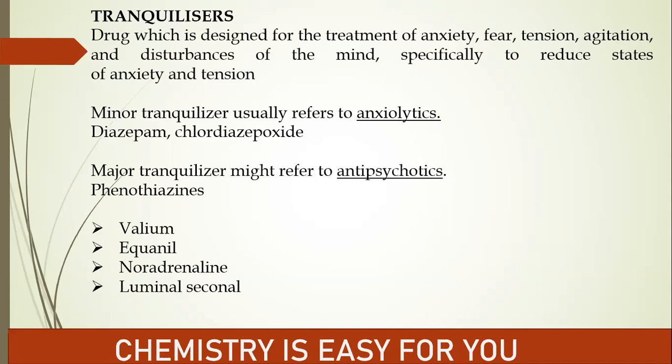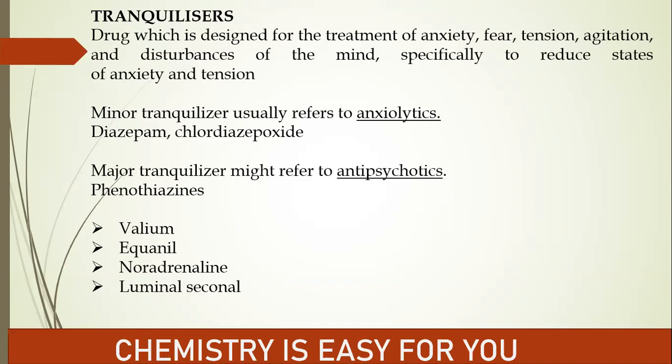So tranquilizers are drugs used for treating various disturbances of mind. There are two types: minor tranquilizers and major tranquilizers, also known as anxiolytics and antipsychotics. Examples for minor tranquilizers are diazepam and chlordiazepoxide, and the major tranquilizer example is phenothiazine. Apart from that, general examples can be given as Valium, Equanil, Noradrenaline, Luminal, Seconal.